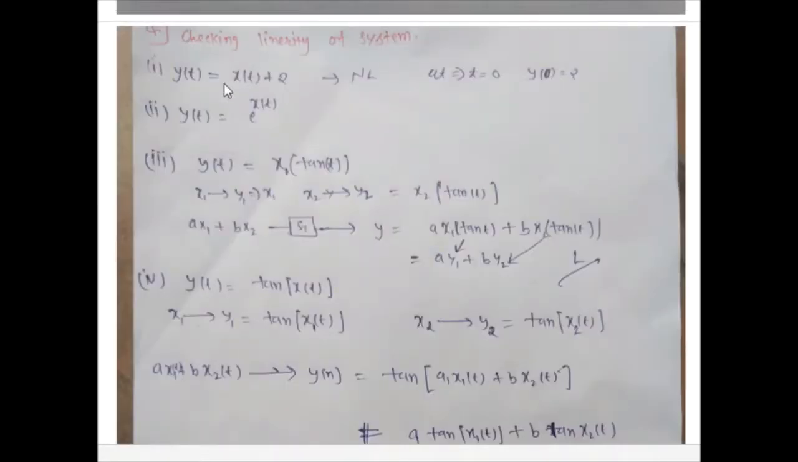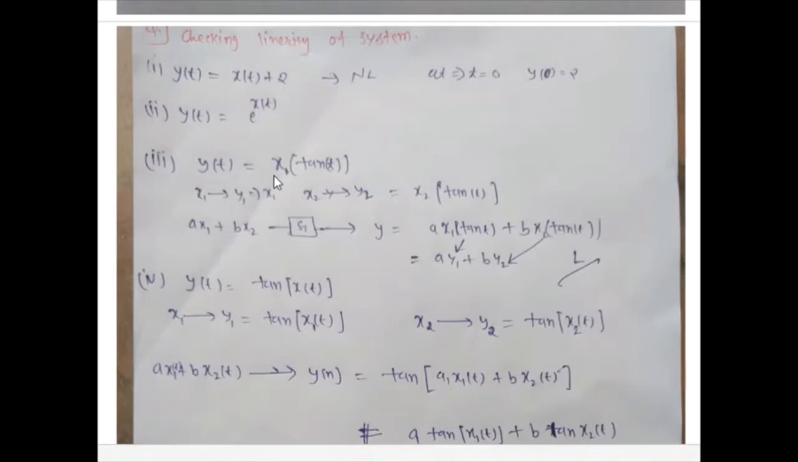Take another example. The first example is given: y(t) is equal to x(t) plus 2. This is non-linear because when the input is 0, it gives the output 2. So x(t) is 0, y(t) is 2. So this system is non-linear. This is also non-linear because when we put x(t) as 0, y(t) becomes 1. So this is non-linear and this is also.